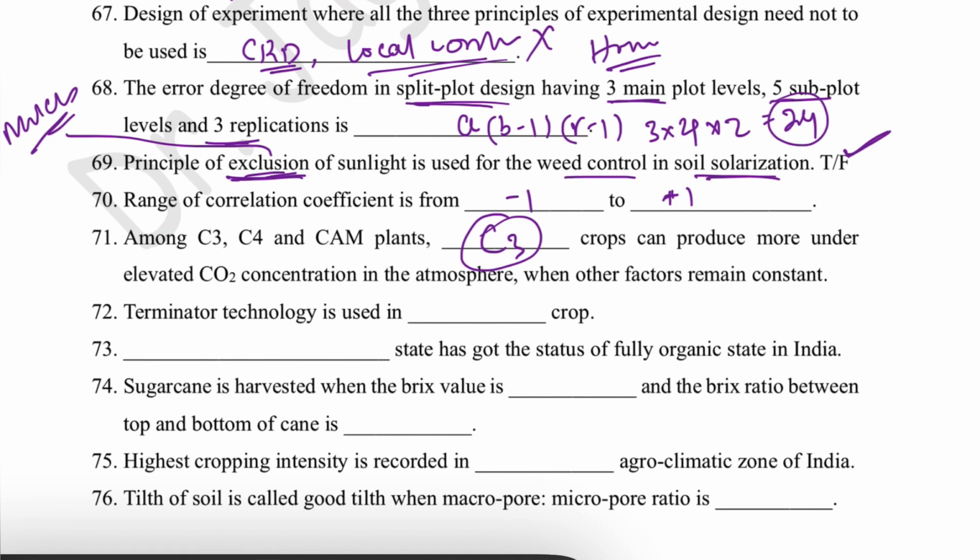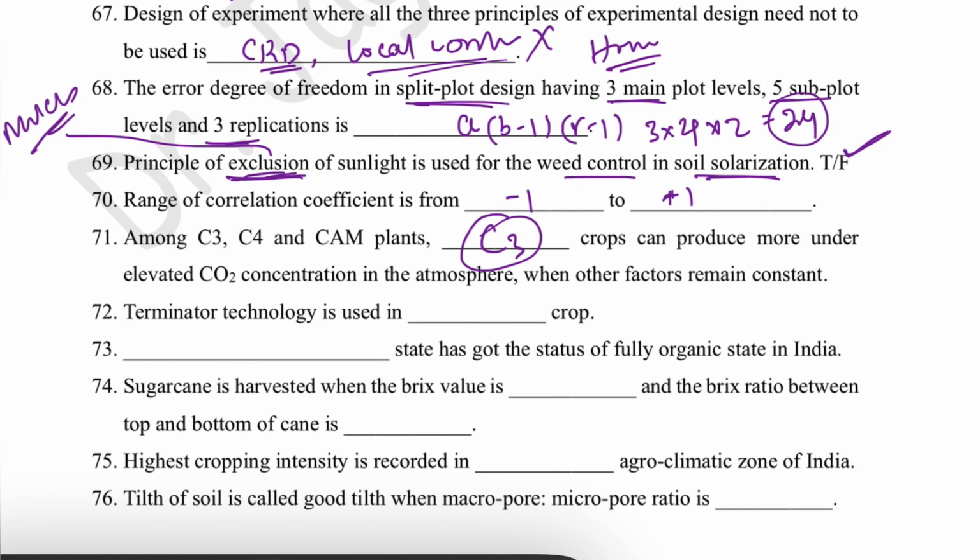So if other factors remain constant in the environment, and the carbon dioxide concentration in our atmosphere goes on increasing, then C3 plants will respond better, because they have a high carbon dioxide saturation point.